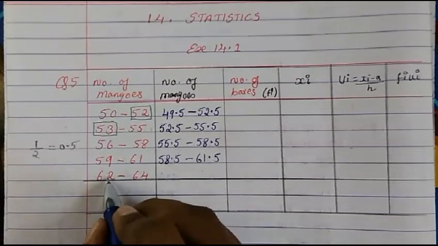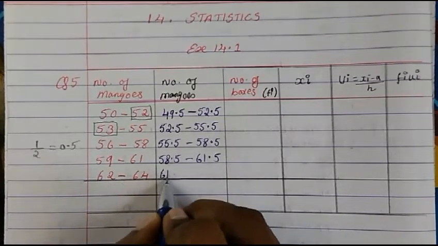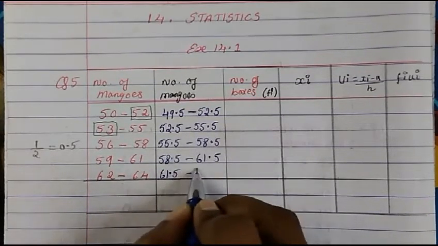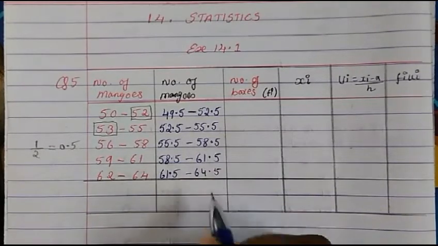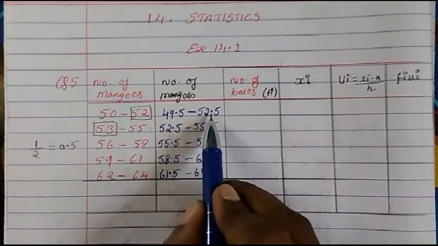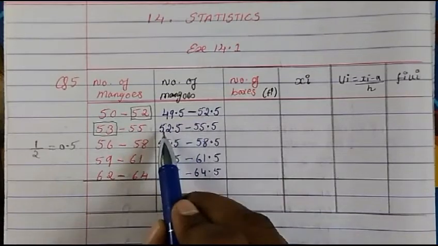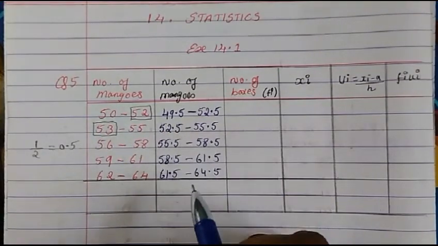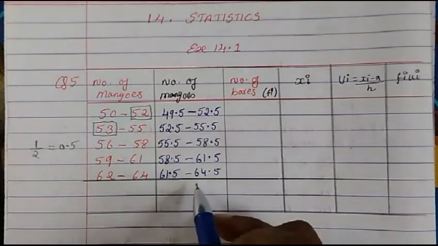Here subtract, you will get 61.5. When you add here, 64.5. You see now there is a continuation: 52.5 finishing here, then starting here. So that's how you have to convert this into a continuation form.